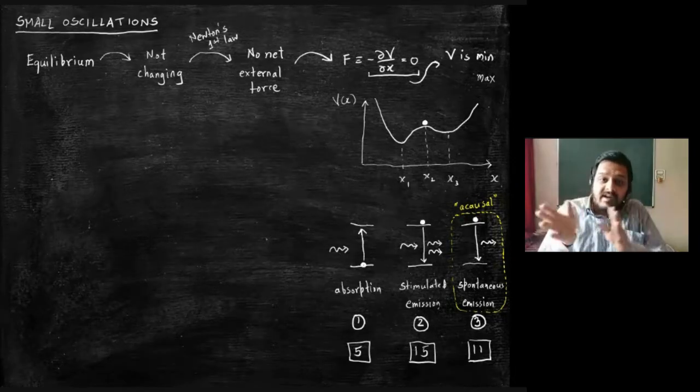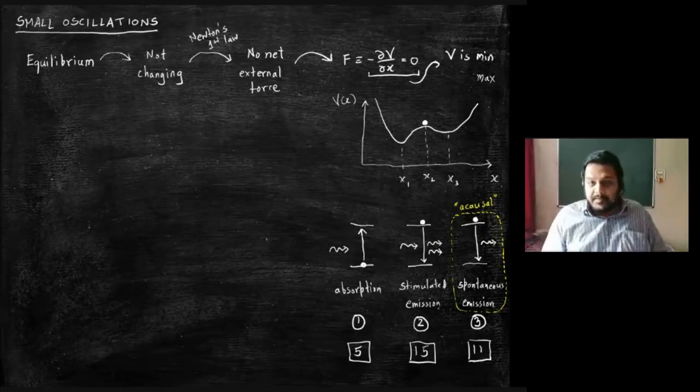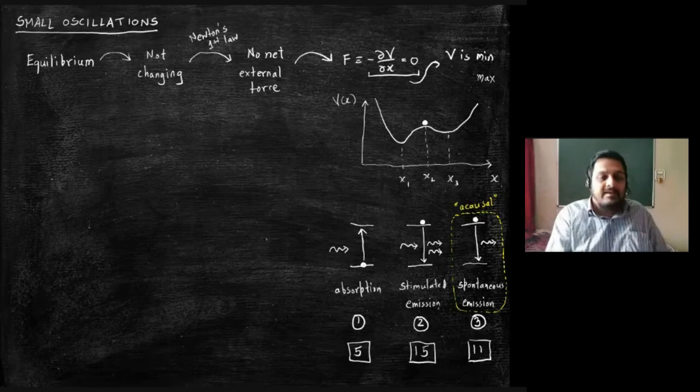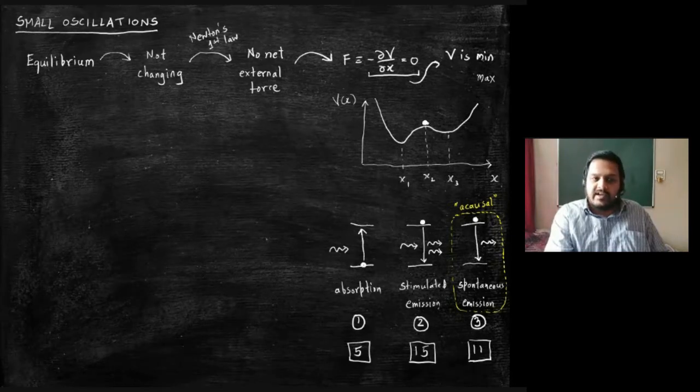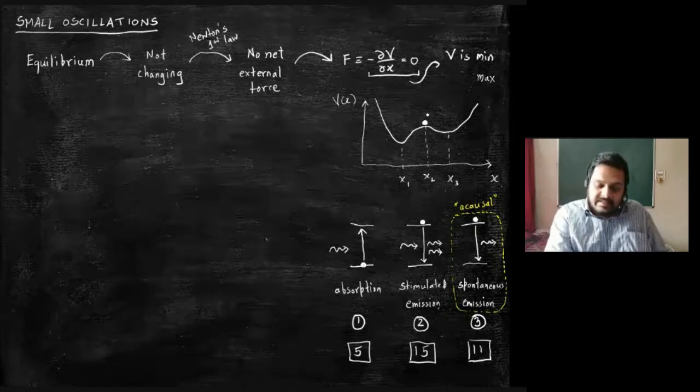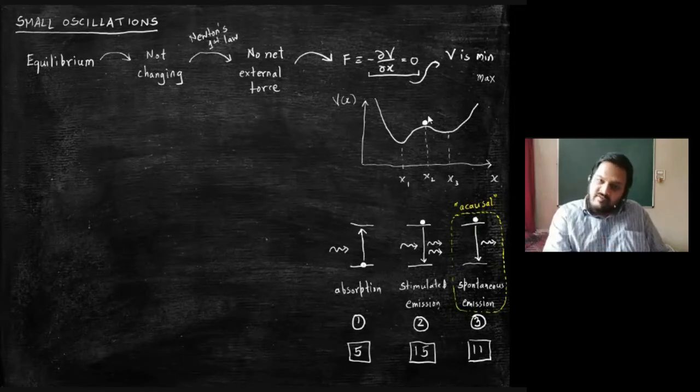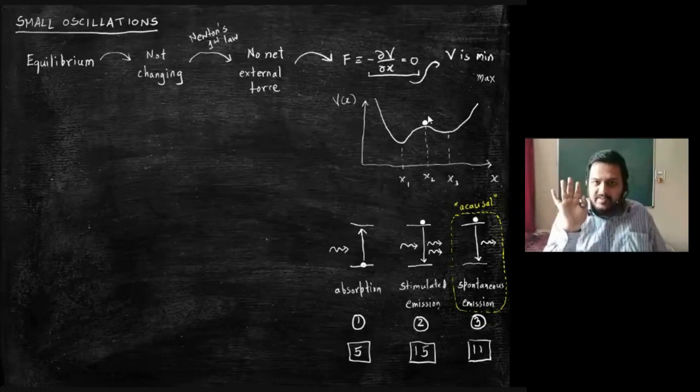Okay? Let us come back to the main point of what we were discussing. First point, even though this point is a maximum in the potential energy curve, if the particle is located at this particular location, it will not move unless pushed by an external influence. We are all agreed upon this?